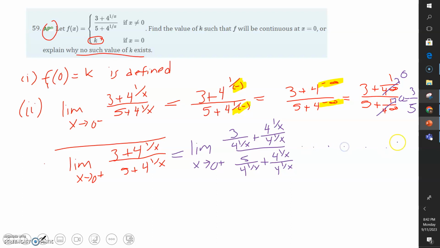I want you to see if you can continue this. What happens once I simplify this, and then follow a similar process as we did from the left of 0?